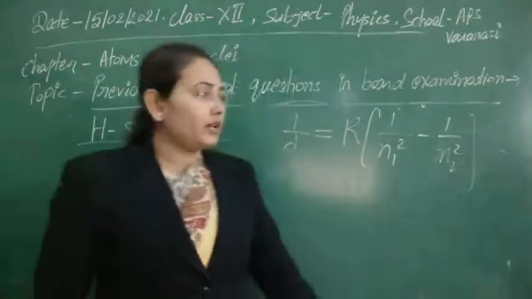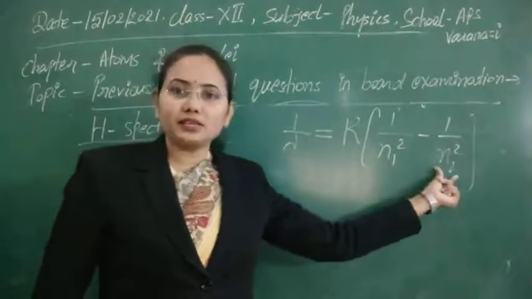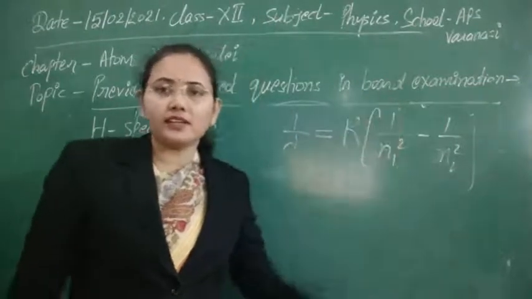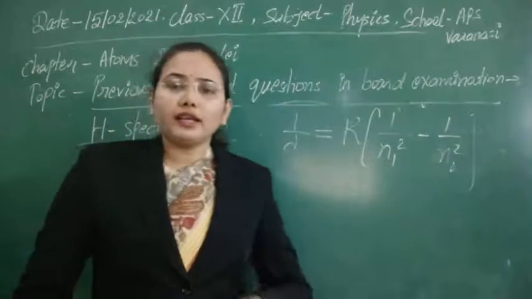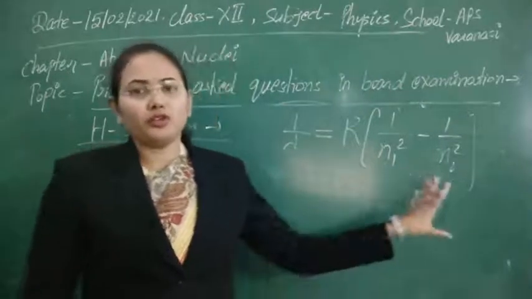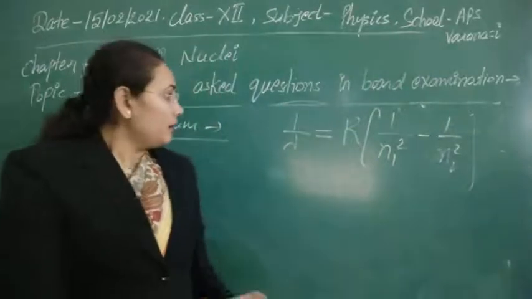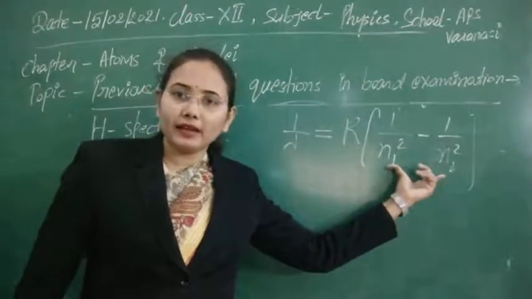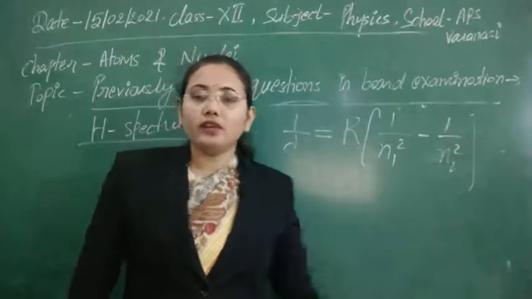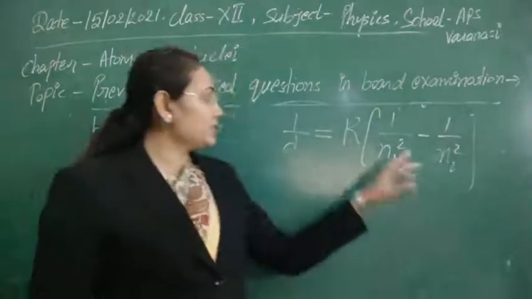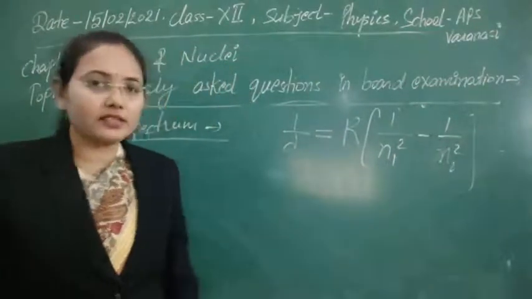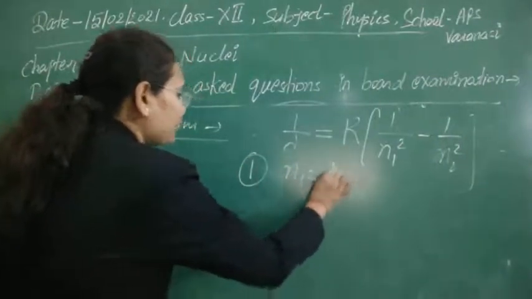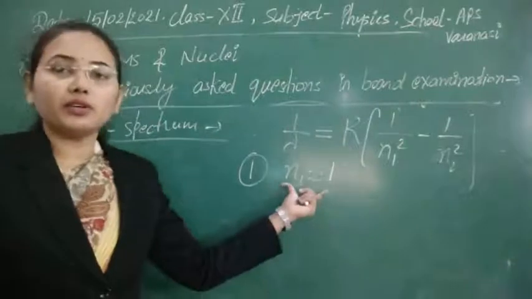In another way you can say that this is the initial state, this is the final state, whichever way, depending on whether you are taking the case of emission or absorption. Now we have a number of values for n1 and n2. Suppose first of all we take n1 as fixed, say n equal to 1.